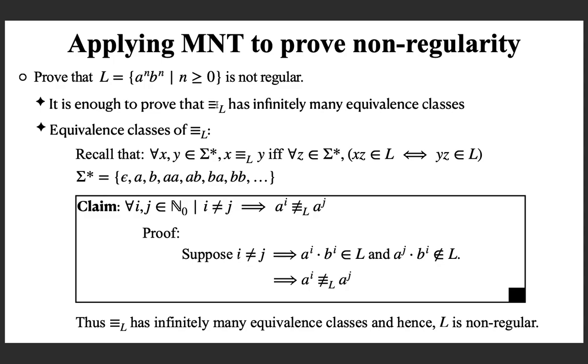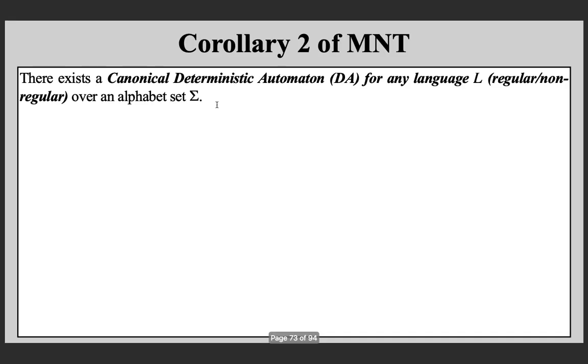Okay, now moving on to a different corollary of the Myhill-Nerode theorem, which says that there exists a canonical deterministic automaton for any language. So that is beautiful. We are not just looking at regular languages now. For any language, there exists a canonical deterministic automaton.